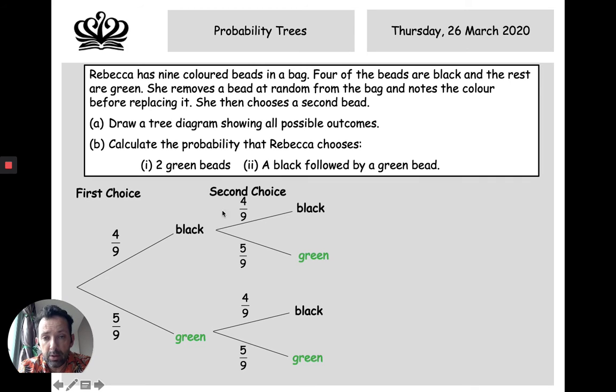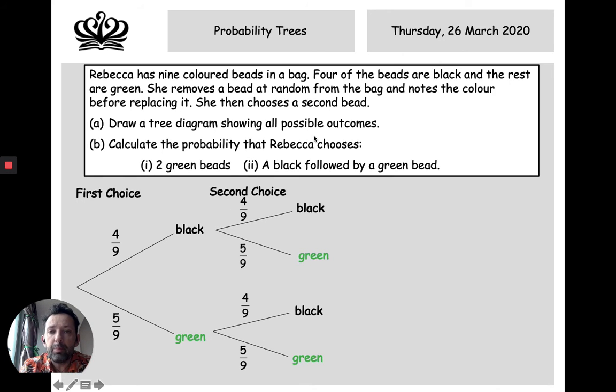Now just have a quick look at these 4 numbers right here. They do not add up to 1. It's only from each branch of the tree that they add up to 1. So from this point here, those 2 will add up to 1. From this point here, those 2 will add up to 1. This point here, those 2 will add up to 1.